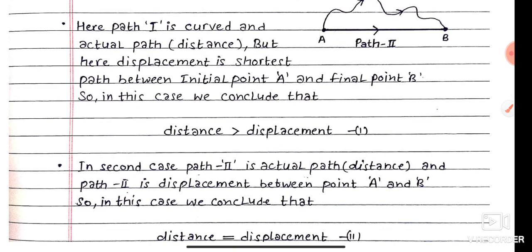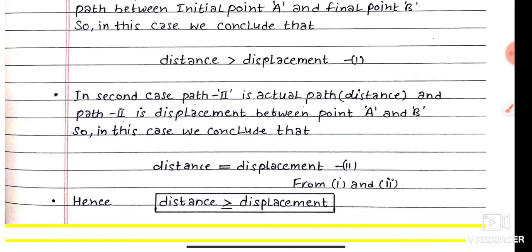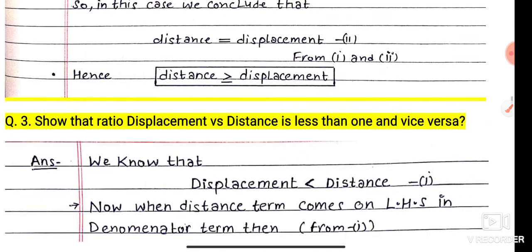In the second case, we consider the second path only. When the object goes from A to B in one direction, then distance and displacement are equal. Then combining equations 1 and 2, we observe that distance is always greater than or equal to displacement.